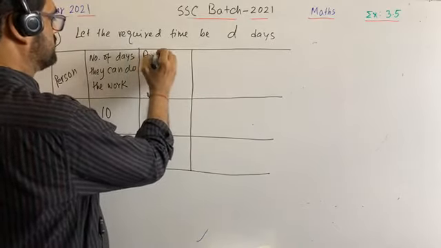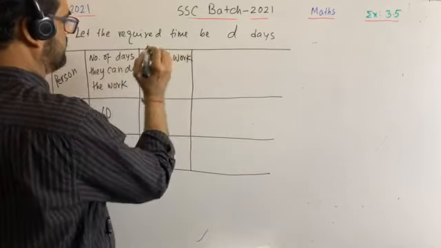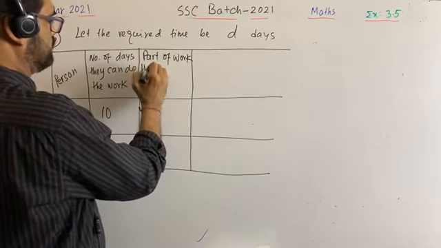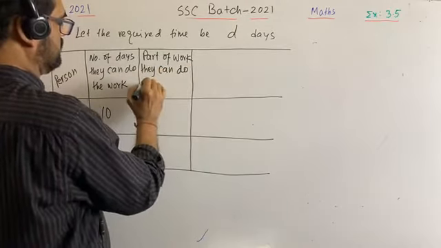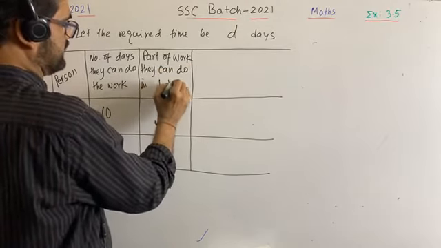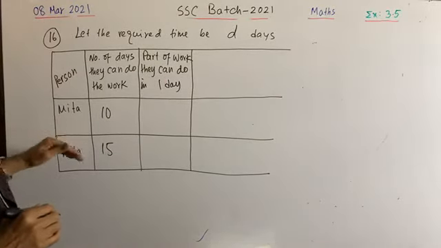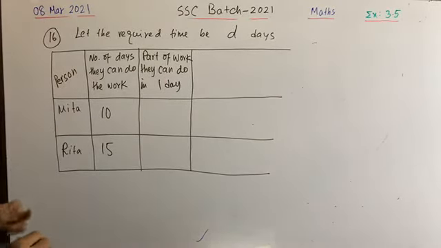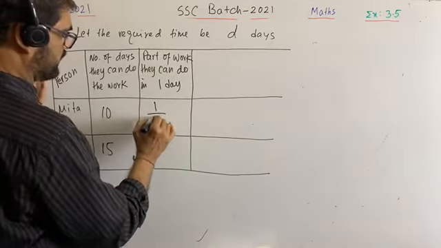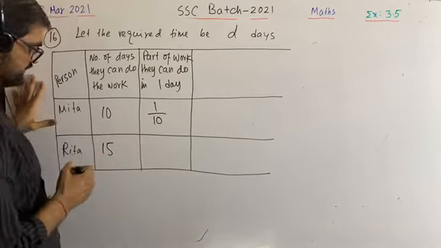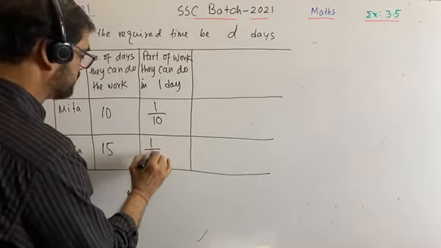Part of work they can do in one day. Mita can do the work in 10 days, so in one day she can do 1 by 10 part of the work. Similarly, in one day Rita can do 1 by 15 part of the work.